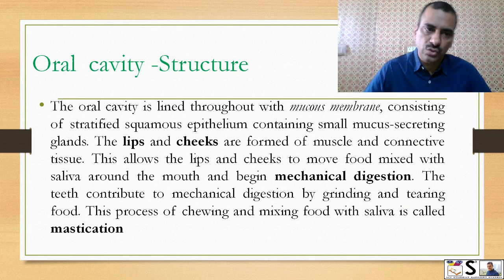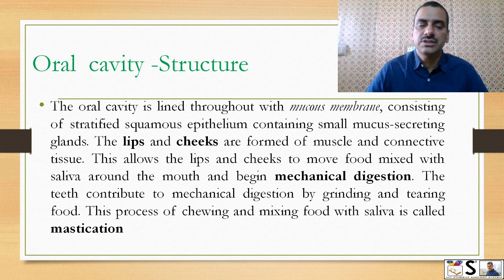The structure of the oral cavity. The oral cavity is lined with mucous membrane consisting of stratified squamous epithelium, which contains small mucus secreting glands. The lips and cheeks are formed by muscles and connective tissue.